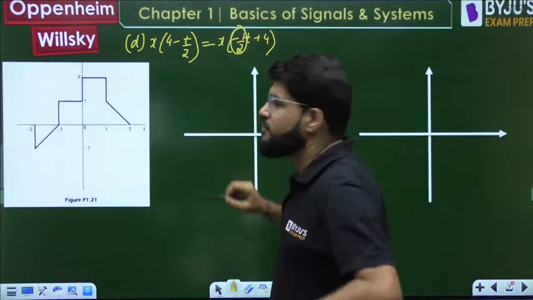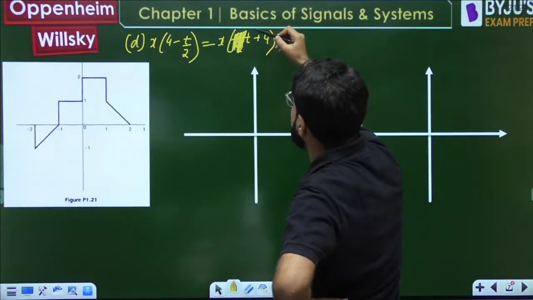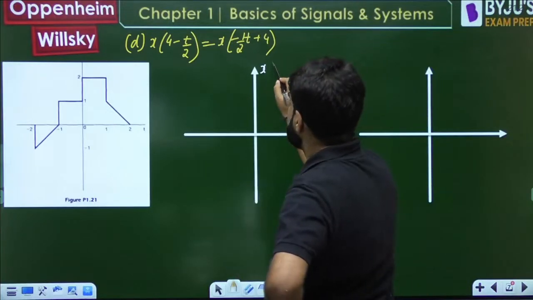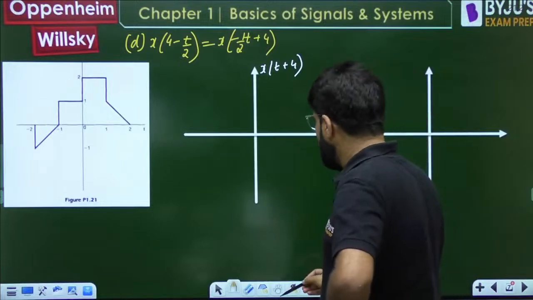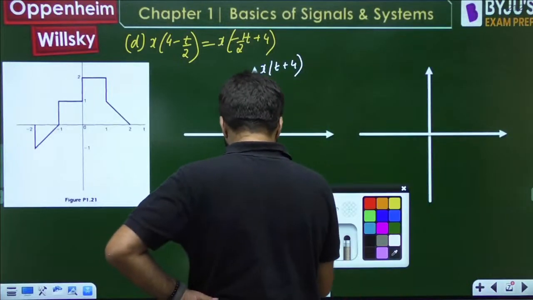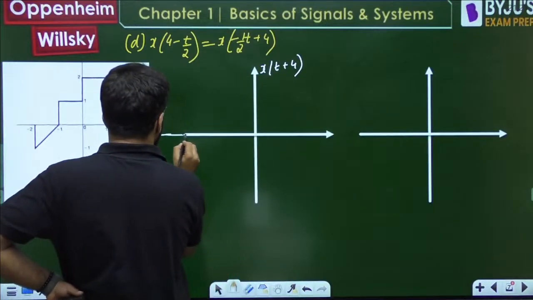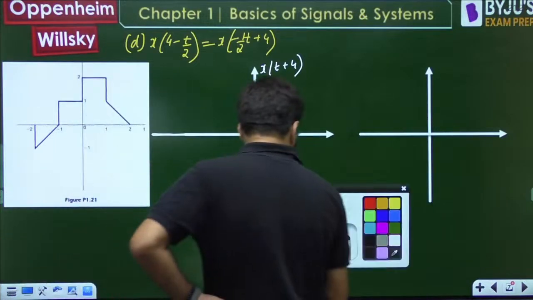There are two parameters of alpha, but first of all, what will you do? Remove whatever alpha, positive, negative, remove. You have to draw x of t plus 4. You should focus on x of t plus 4. It has to be 4 unit left shifting, and because it has to be 4 unit left shifting, let's take this a little more to the left. It has to be 4 unit left shifting.